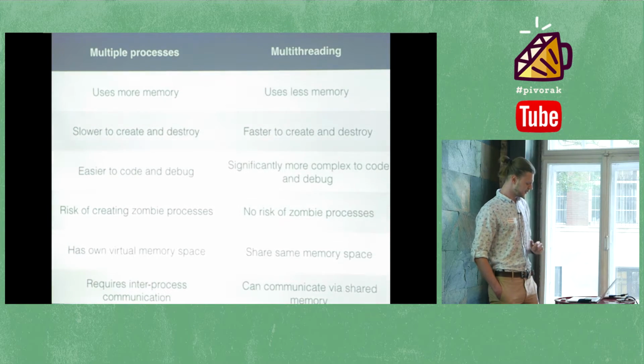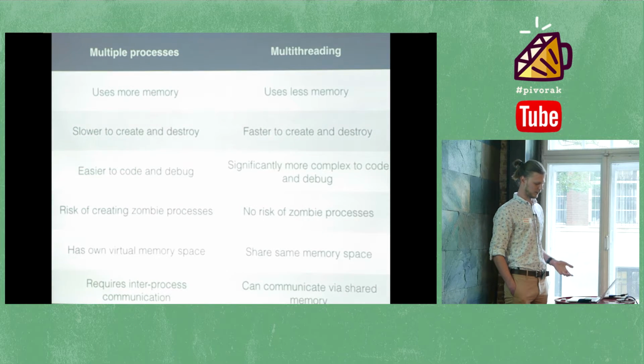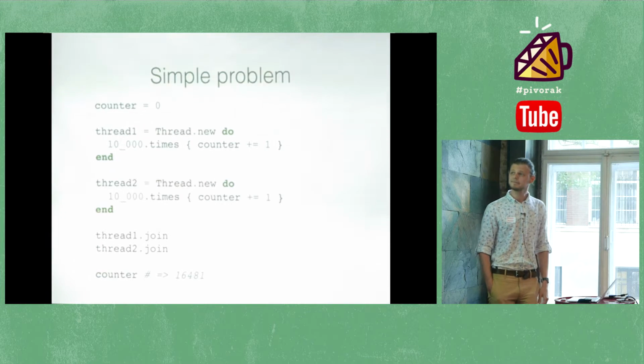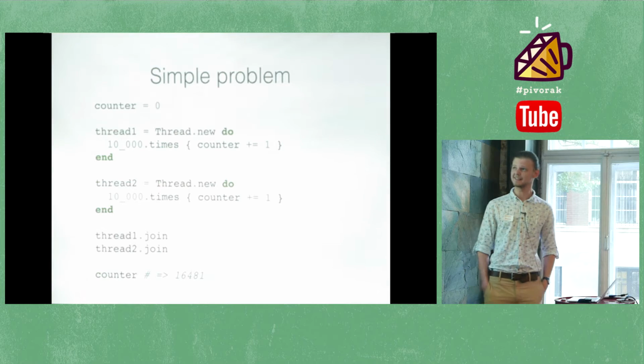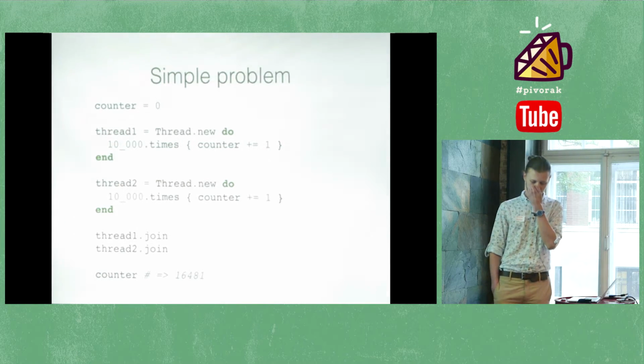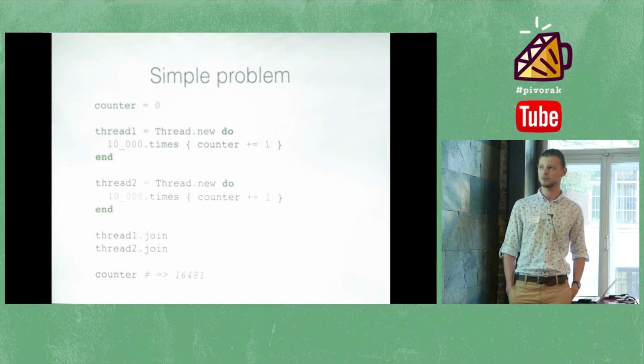Cool. Let's start from the simplest problem, but the biggest one that lies behind multithreaded applications. This is a classic example of a race condition. Let me be completely honest, it was copy-pasted from Wikipedia, but it gives you a great overview of why multithreaded code is really hard to debug. What's happening here?